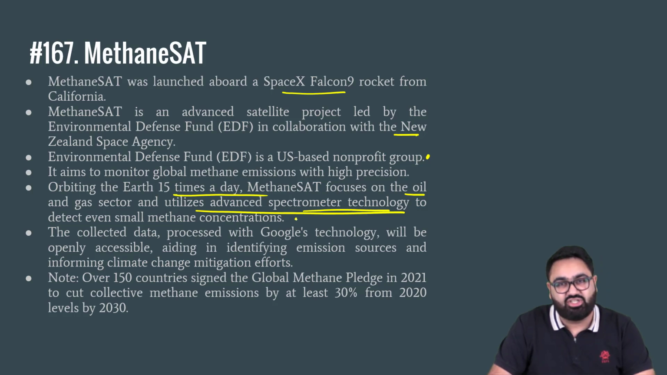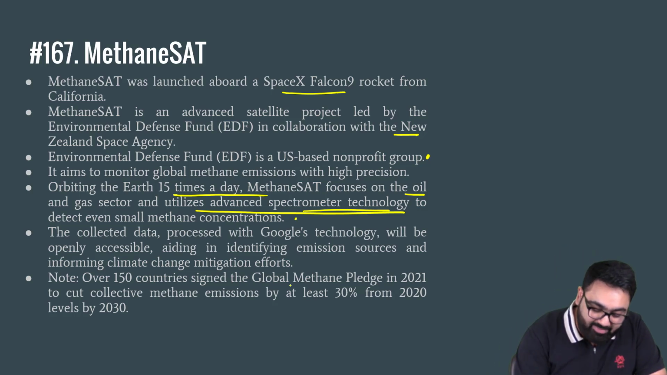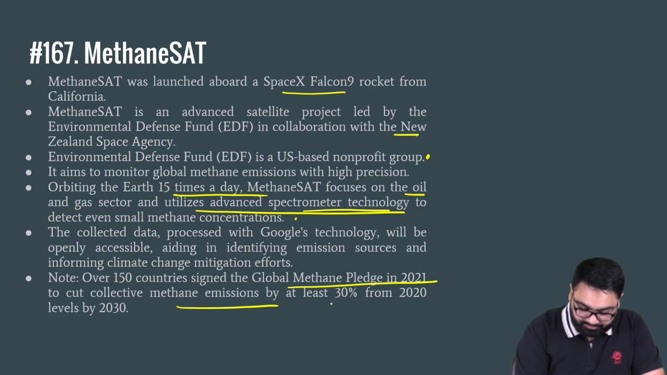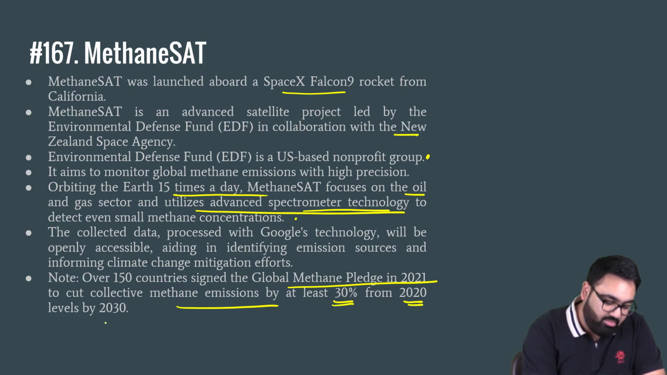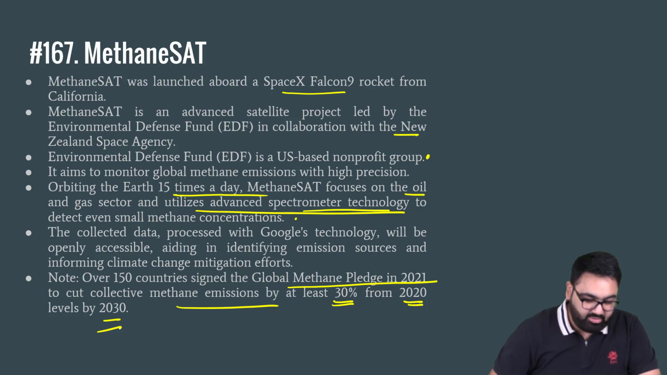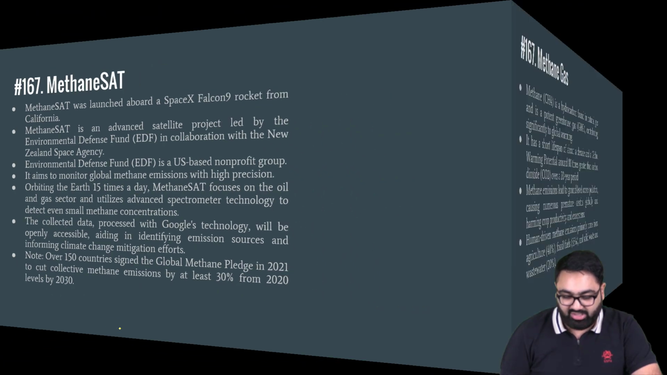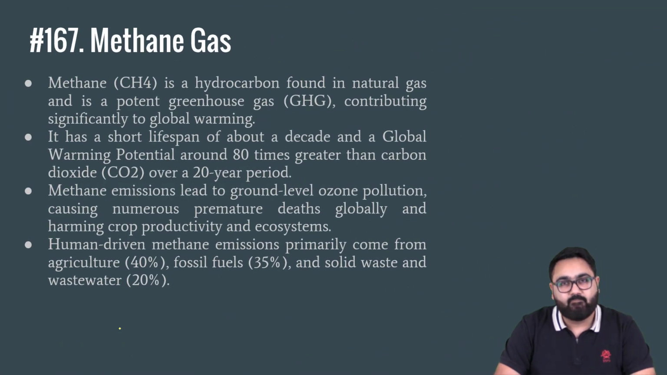Over 150 nations have signed the Global Methane Pledge in 2021. The idea was that collectively they will cut down methane emissions by 30% from 2020 level by the year 2030. So whether or not they are able to meet these targets, the claim made by many nations does not seem to be true. That is why this satellite will now hold them accountable.